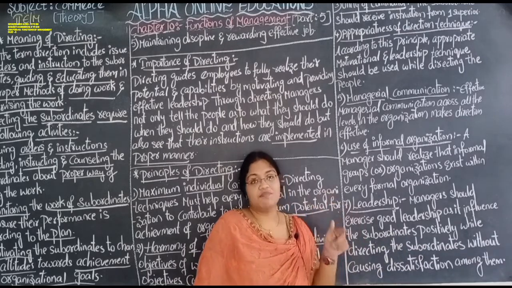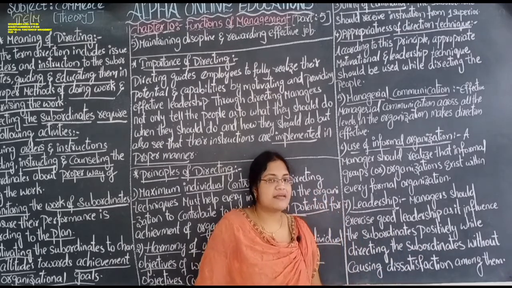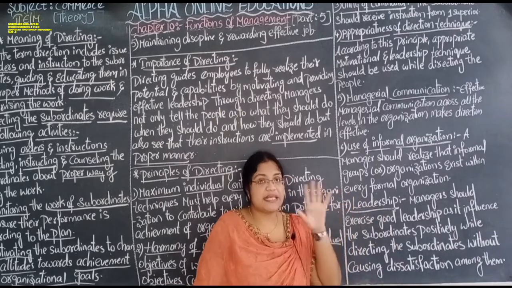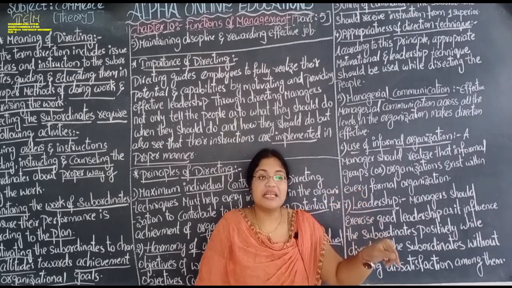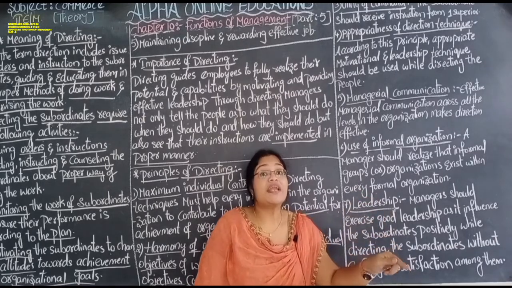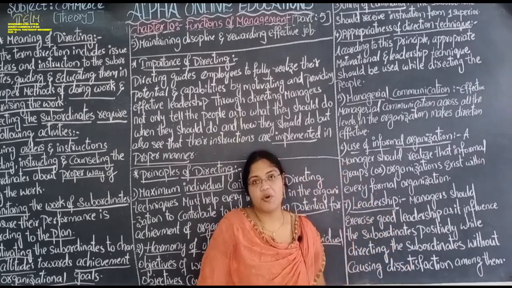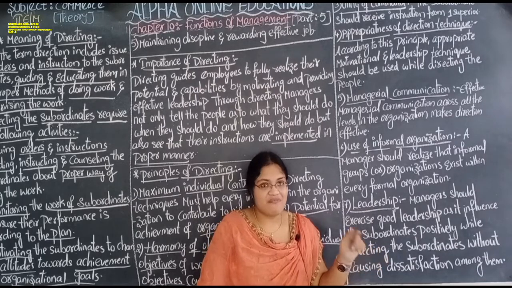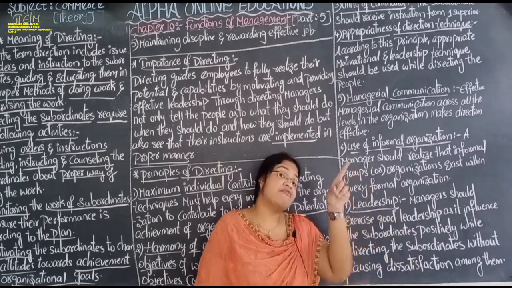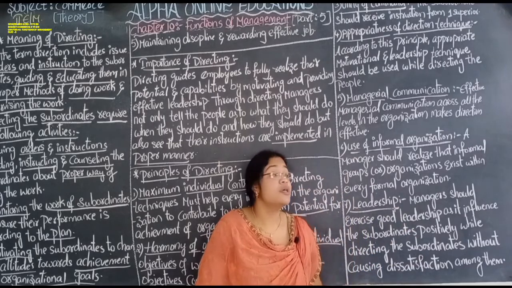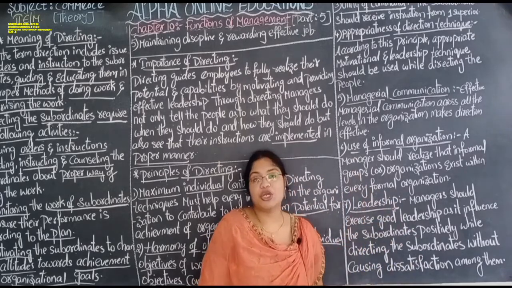So the intelligent manager, what he has to do is see this, and by seeing that he has to utilize that negative point as a positive point. An informal thing in the organization is a negative, but he has to convert that negative into positive to achieve the organization goal.